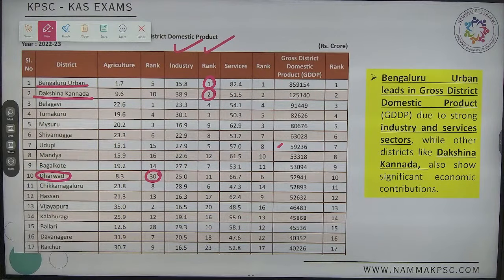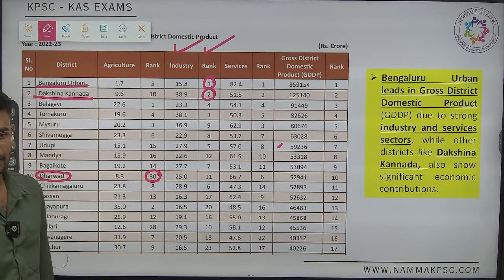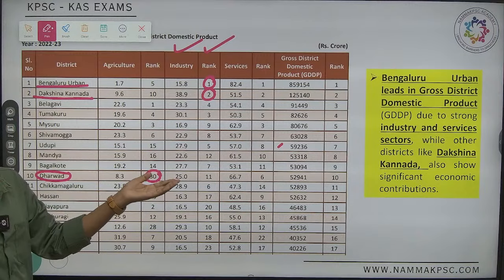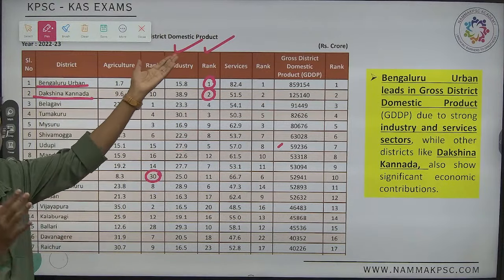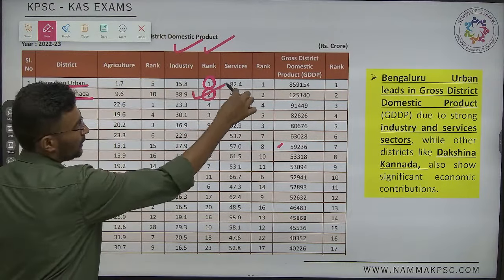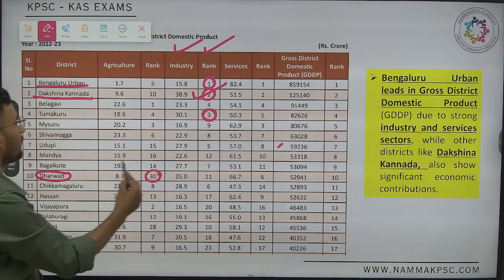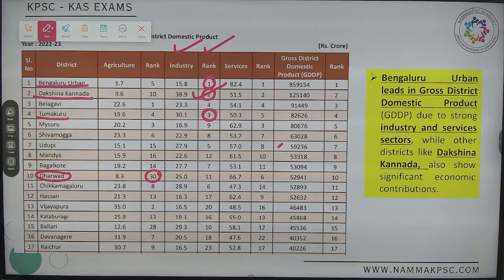Exactly, it is majorly with respect to the processing part. Everything is processed and exported via Mangalore port, the major port. And the third ranking goes to Tumkur.